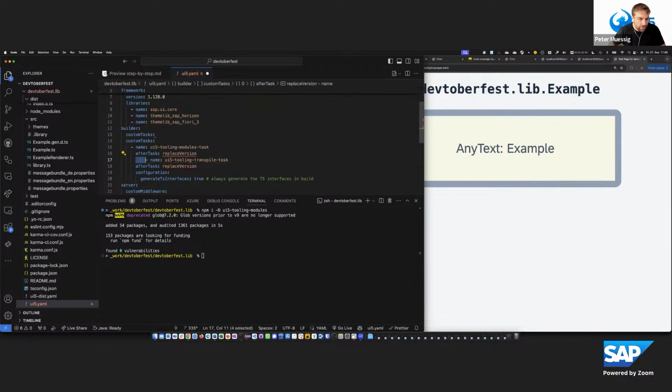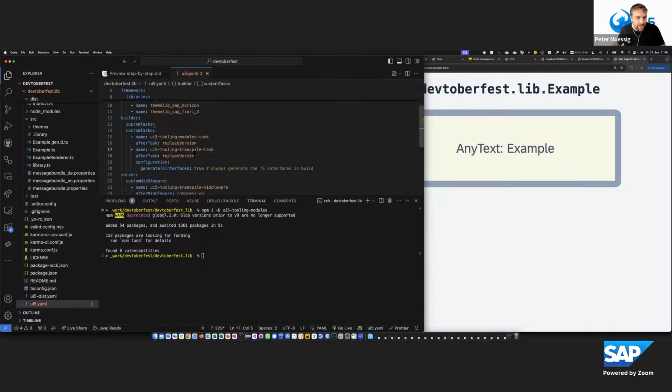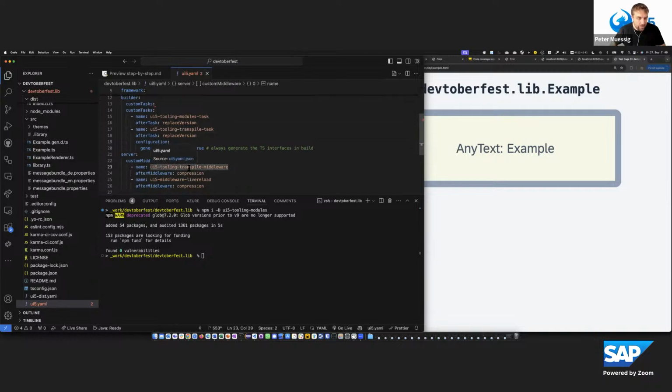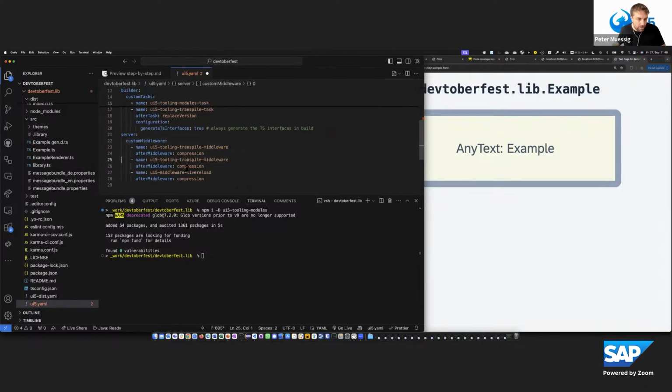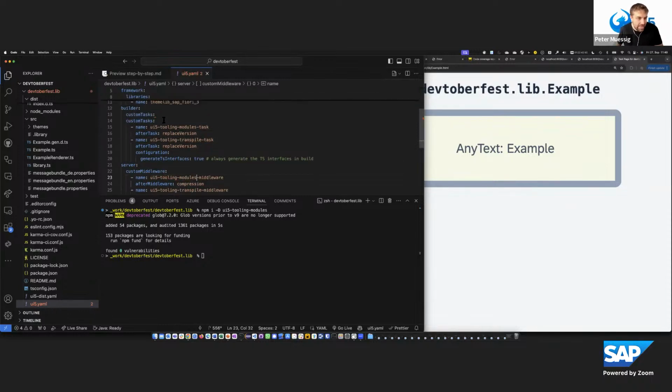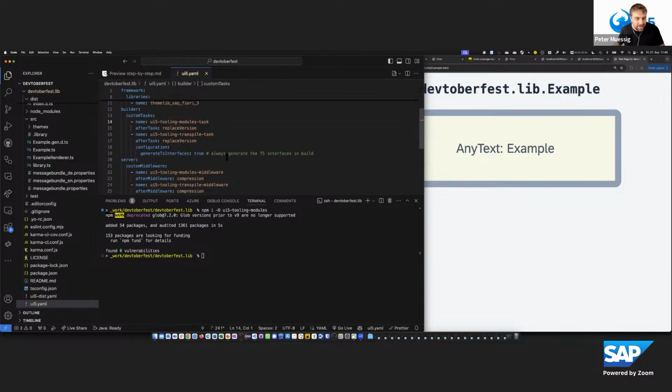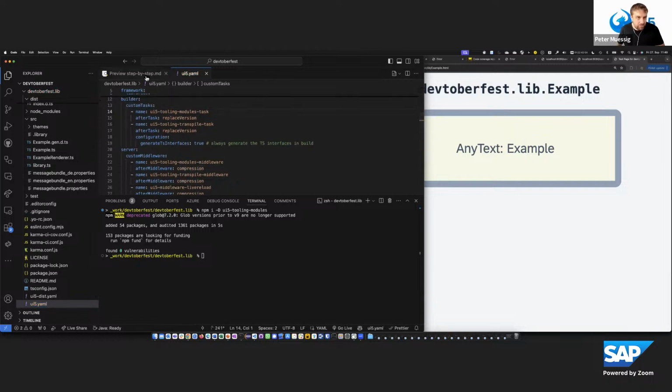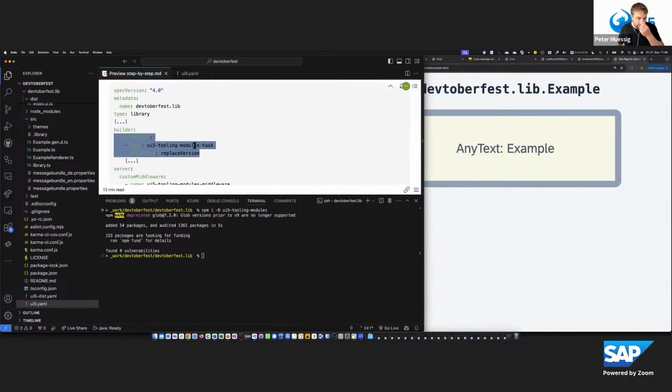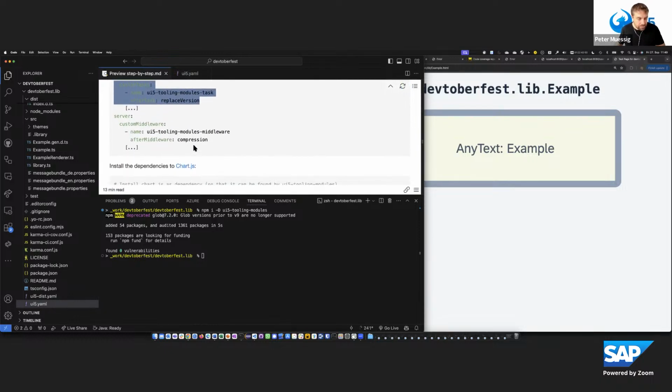So let's drop that in. And the same thing we do for the middleware: we use the tooling modules middleware, and it's configuration free. So just add it here. And that's it. It's pre-configured and available for the runtime.